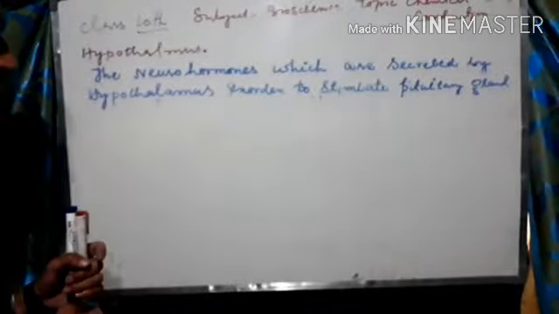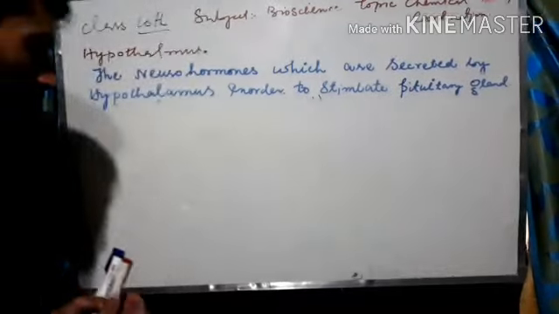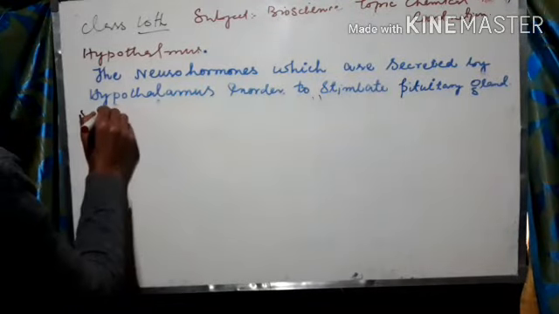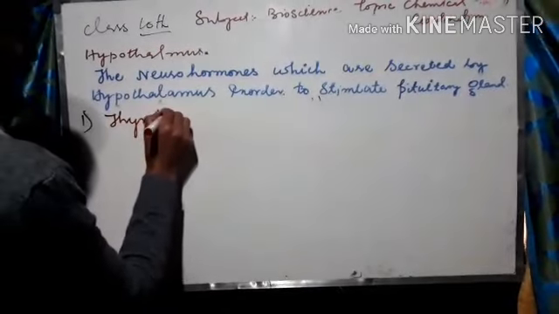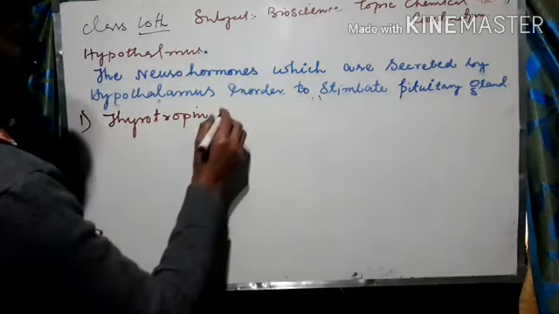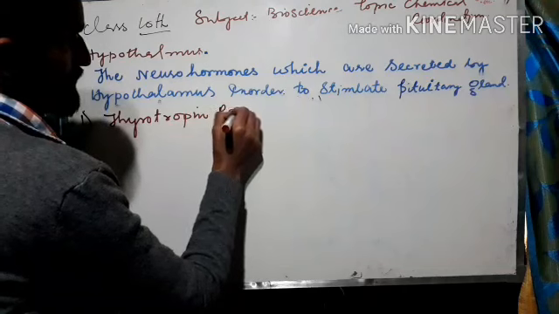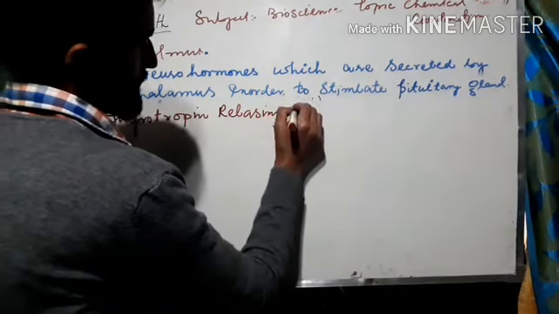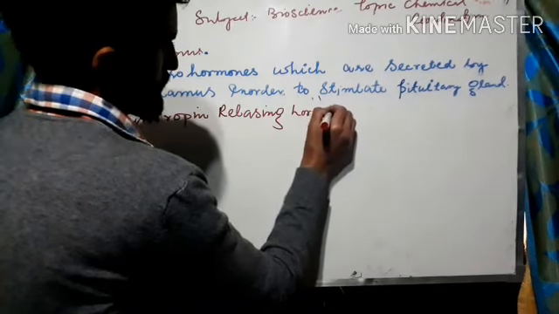So there are some neurohormones which the hypothalamus secretes in order to stimulate the pituitary gland for the secretion of various other stimulating hormones. So first is thyrotropin releasing hormone.